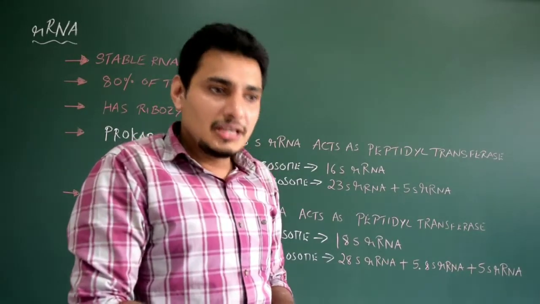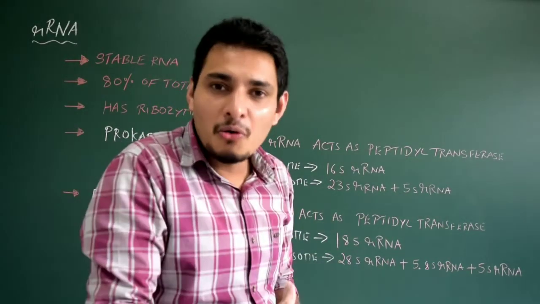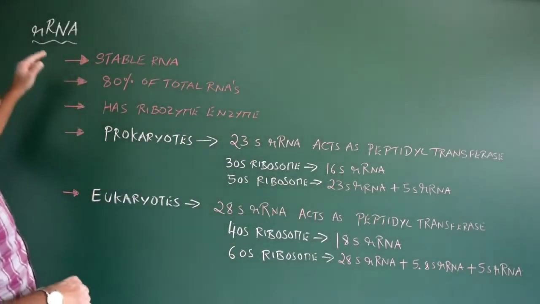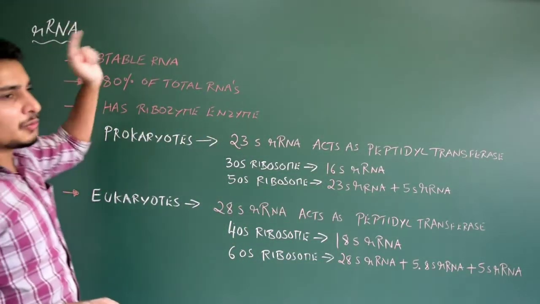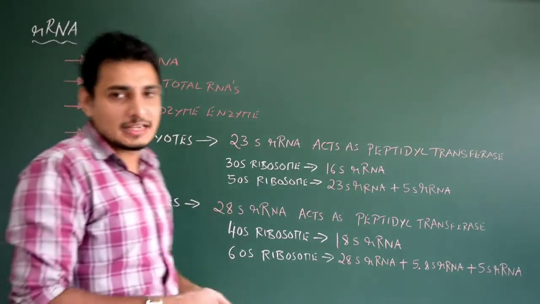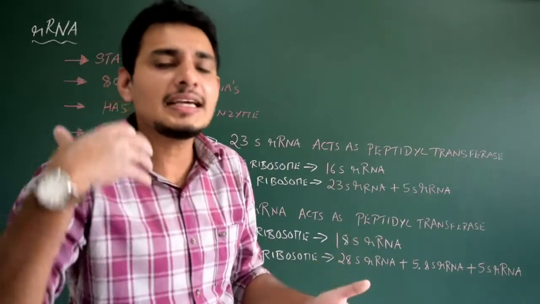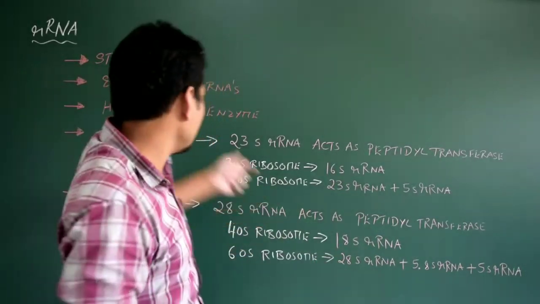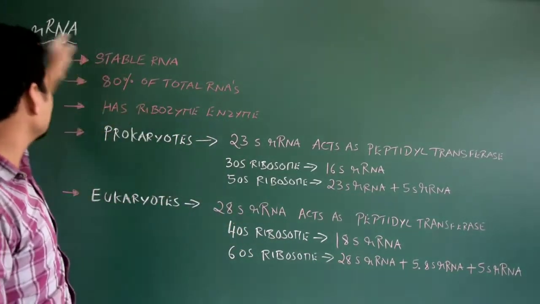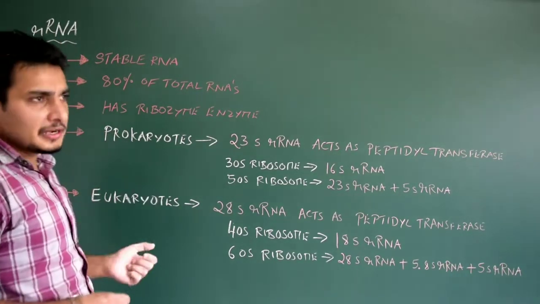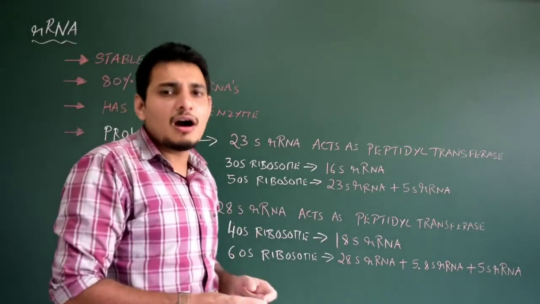Ribosomes are one of the non-membrane bound organelles. Correct? We have already studied this in the previous year. Okay, it has one enzyme called the ribozyme. Just remember it. Ribozyme means RNA itself, which acts like an enzyme. Okay, so the ribozyme activity is that of rRNA. Now the difference is that in prokaryotes there are some other types of rRNA.